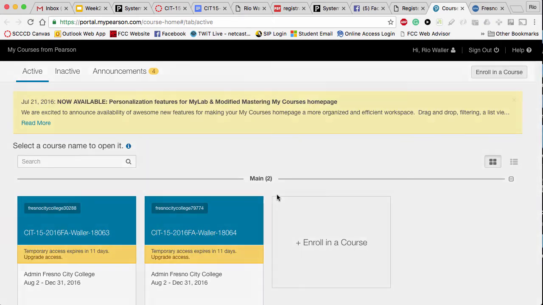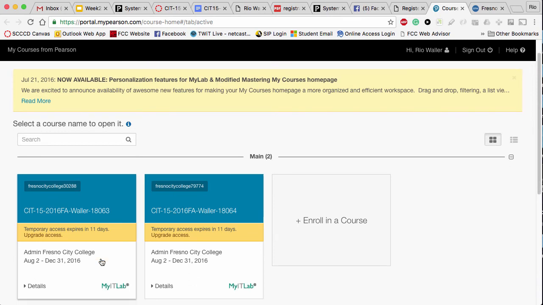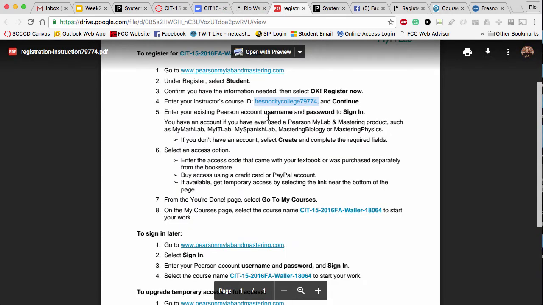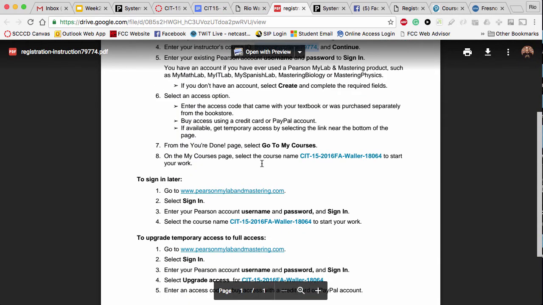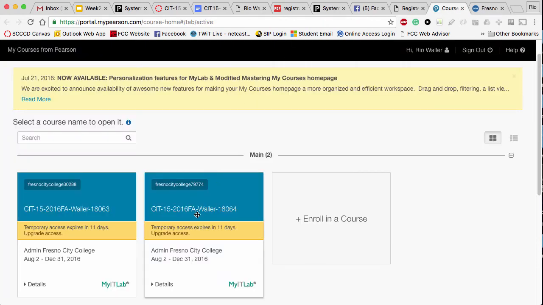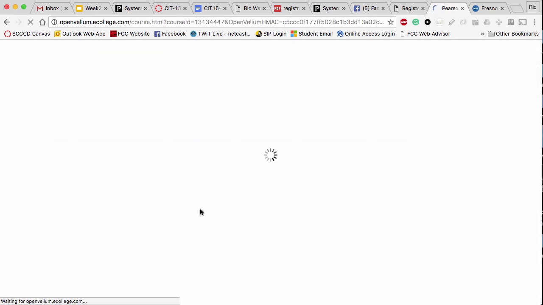Oh, it bypassed that. Okay, so here's what happened: because I had done this with the other course already, we just didn't see the step where you actually get the choice. So it'll be access code purchase, or down at the bottom it'll show temporary access. And you can see here I had done this before. So just know that, and by the way, it's good to read this in detail, because it talks about the different ways you can do that. So for purchasing, okay, so I'm back here. Oh, wrong one. Okay, so now that you're in there, you go ahead and get in. Make sure again you convert it based on that timeline.